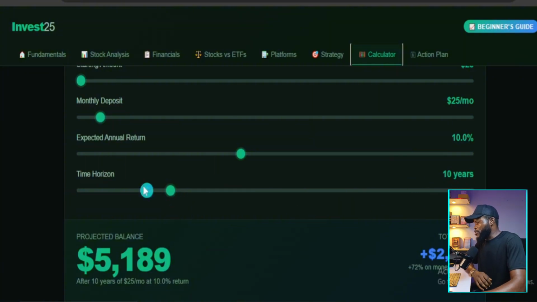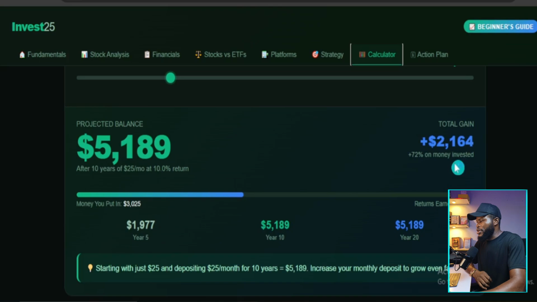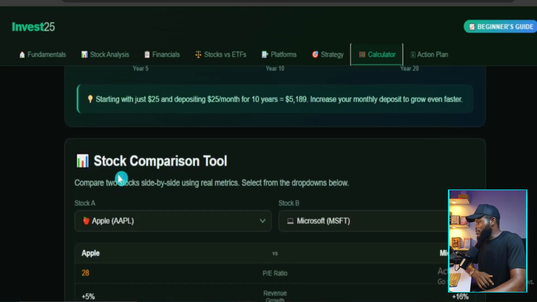And what should you expect? Investing $25 for 10 years, the projected balance will be 5,189 US dollars, and the total gain is $2,164. And then it talks about stock investment.